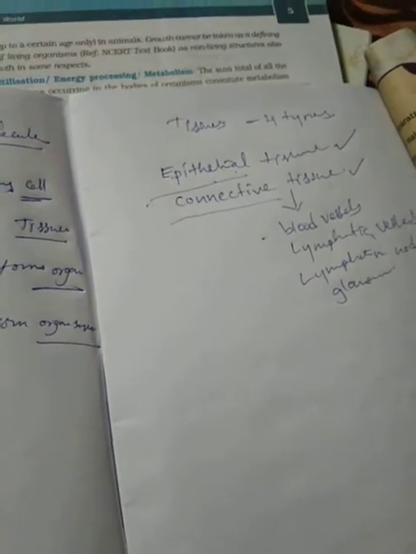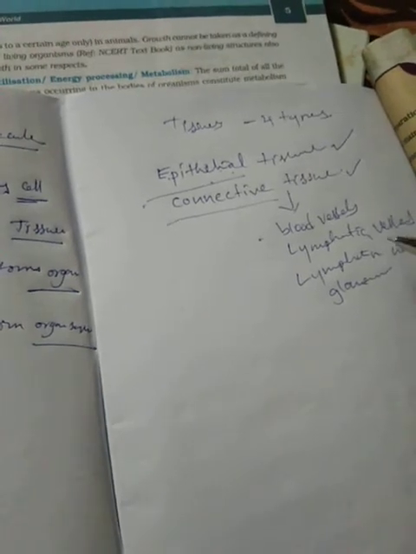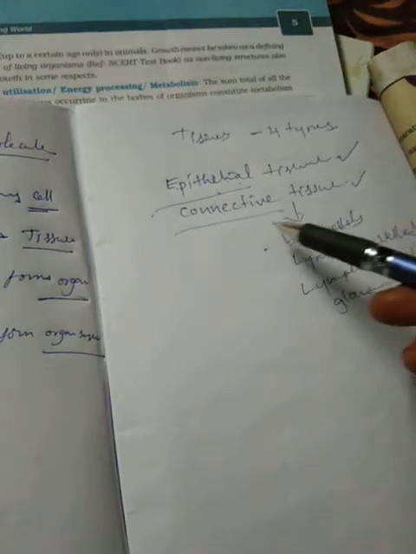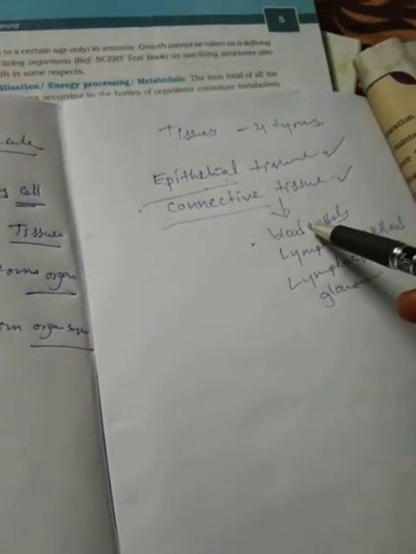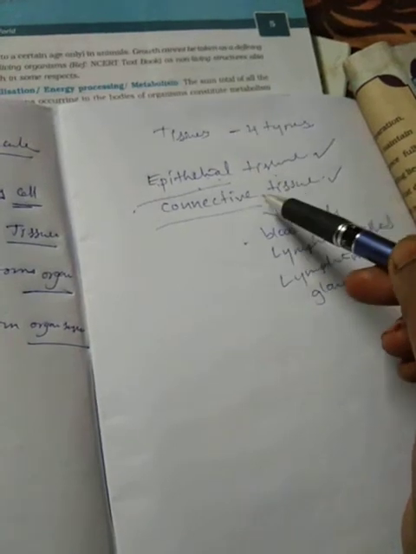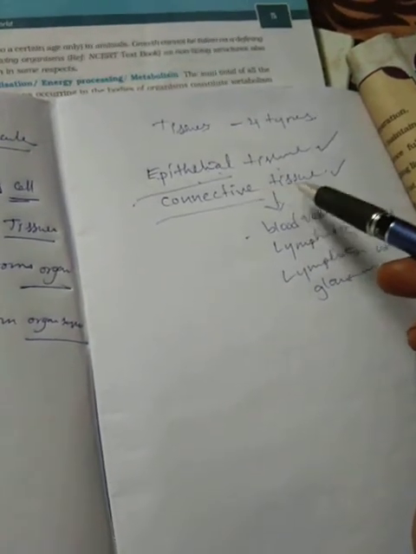These are the main contents of the connective tissue. These connective tissues are present inside of the epithelial tissue. So these are the main types of tissues.